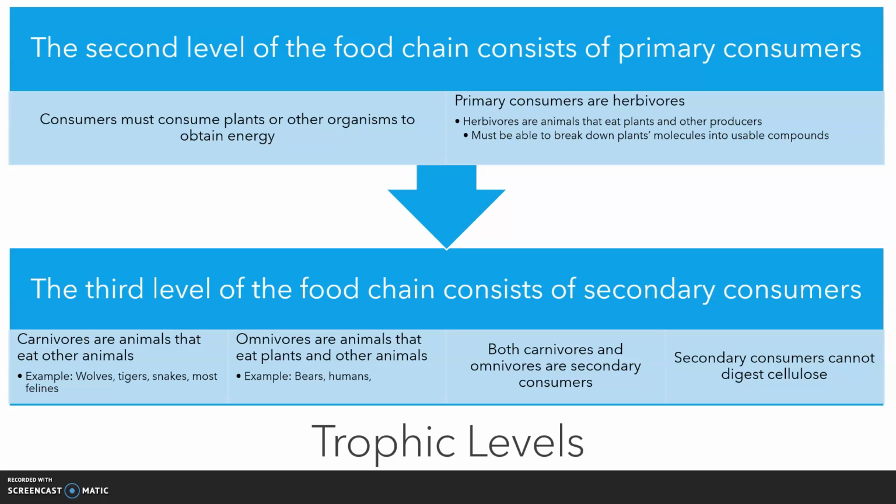The third level of the food chain consists of secondary consumers. Secondary consumers eat other consumers. Carnivores are secondary consumers. Omnivores are secondary consumers when they are consuming other animals. Starting at the third level of the food chain, with secondary consumers, it needs to be noted that these organisms cannot digest cellulose. Cellulose is one of the main components in cell walls.